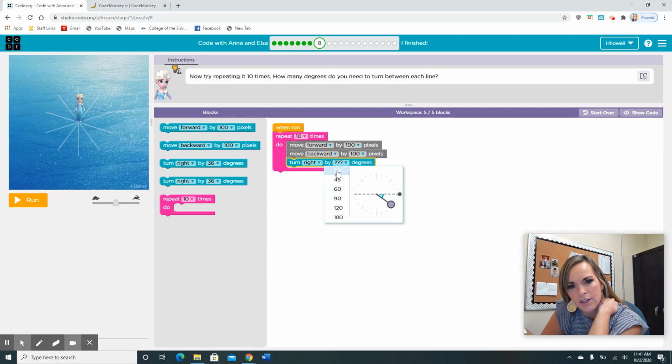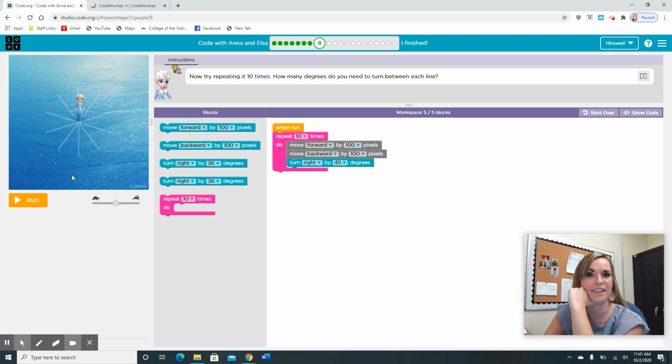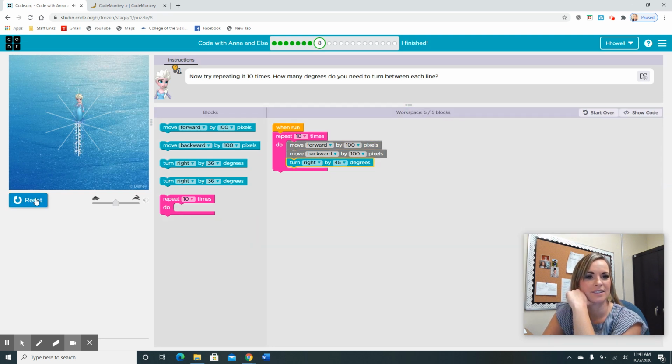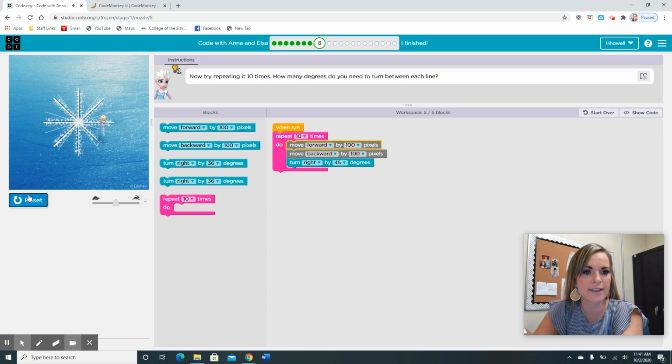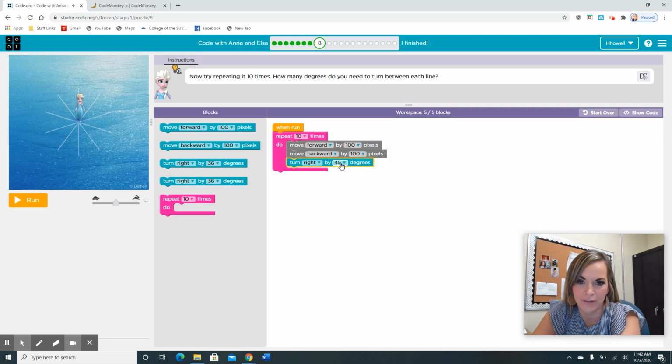So let's just look. Does that look about right? Can you, with your eye, measure in between these two lines right down here on the angle? Or do you guys feel this is right? Do you want her to turn that much? I think it's a lower number. Otherwise, she's turning too far. Let's try 45. Let's see. So not quite. She's not hitting all the lines, which means she is turning way too wide. So we know it's not 45 degrees.